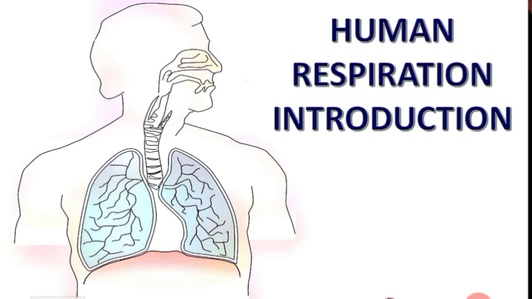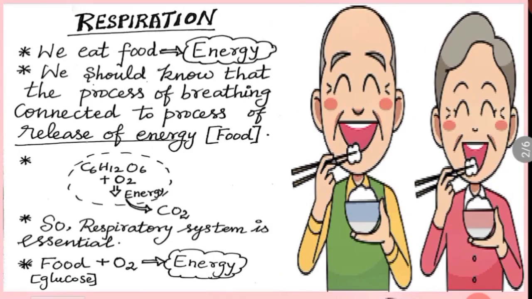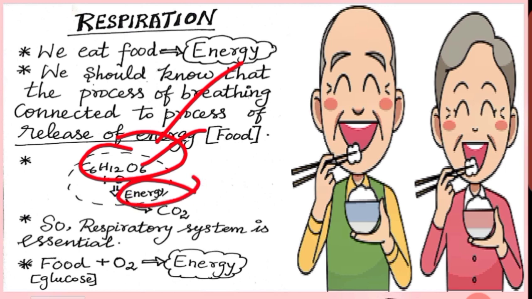video onwards, right? We eat food to get energy. We should note that the process of breathing is connected to the process of release of energy. We take food in the form of idli, vada, dosa, pongal, noodles, right? Whatever it may be, it is converted into C6H12O6, glucose. When we breathe, the oxygen reacts with glucose and it gives energy. Along with the energy, it releases carbon dioxide as a harmful waste substance.